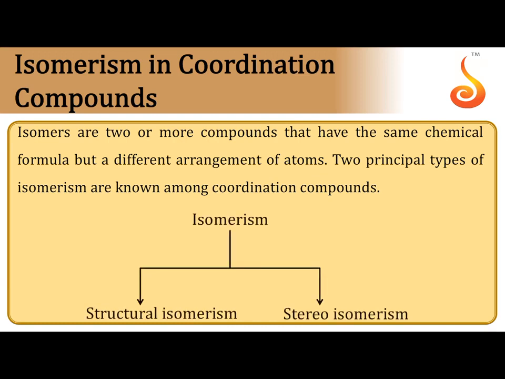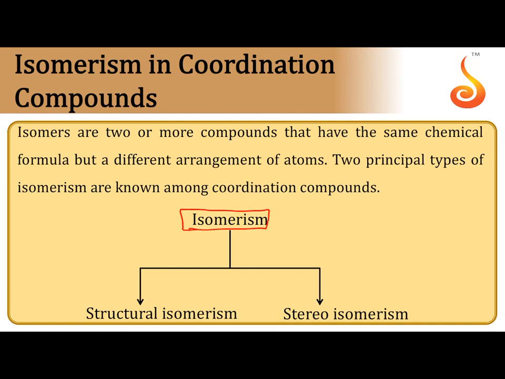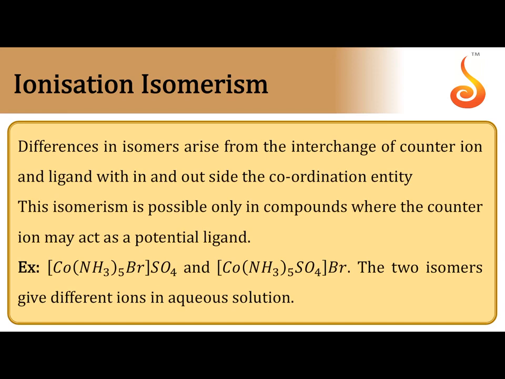Isomerism in complexes. Two or more compounds with the same molecular formula but different chemical properties are called isomers. That phenomenon, the existence of different compounds with the same molecular formula, is called isomerism. Isomerism is of 2 types: structural isomerism as well as stereoisomerism, similar to carbon compounds. Structural isomerism is again divided into various types.